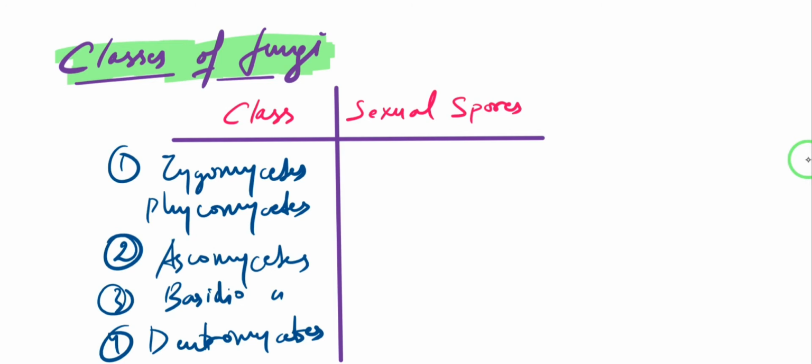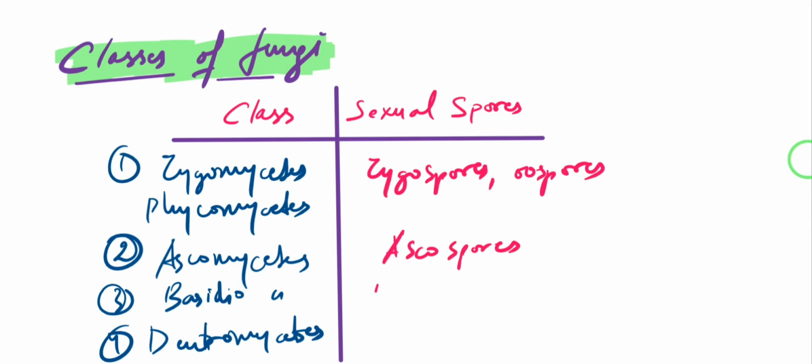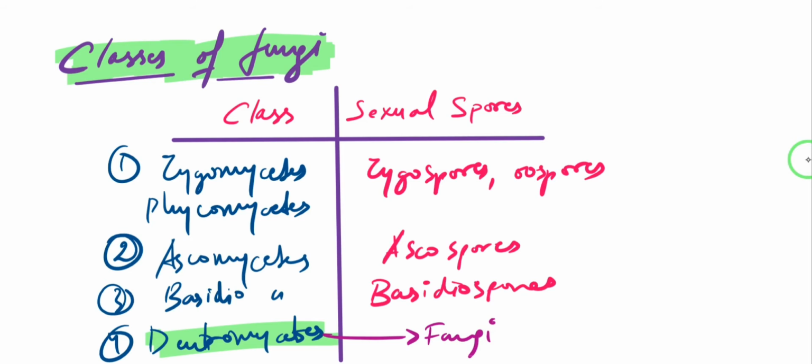So we have zygospores or oospores in case of zygomycetes or phycomycetes. In case of ascomycetes, we have ascospores, and we have basidiospores in case of basidiomycetes. Okay, but in case of deuteromycetes, we have none. We have no sexual spores because the sexual state of this class of fungi has not been discovered yet. Hence, it is also known as fungi imperfecti. Okay, it is imperfect because its sexual state is not known yet.